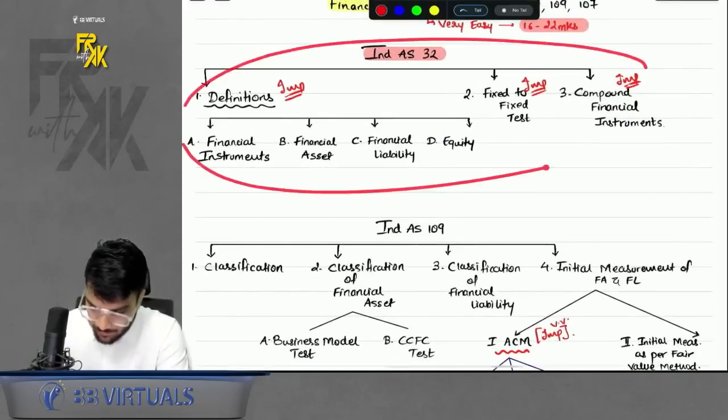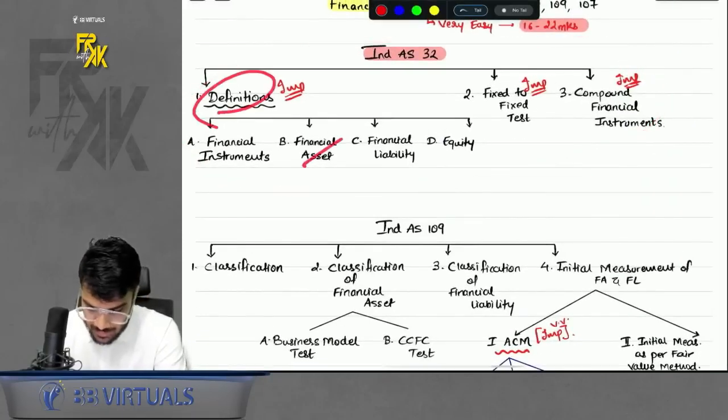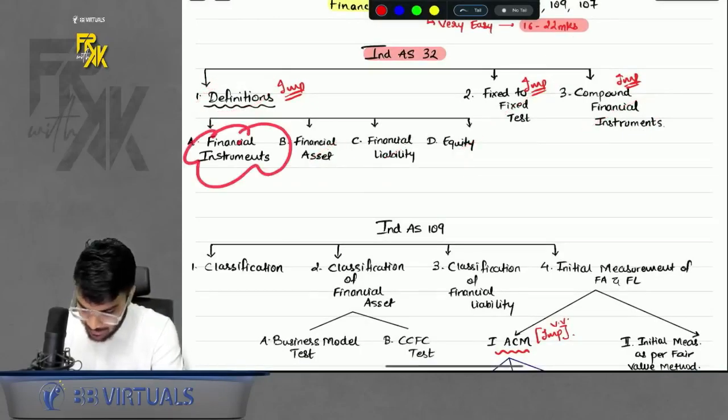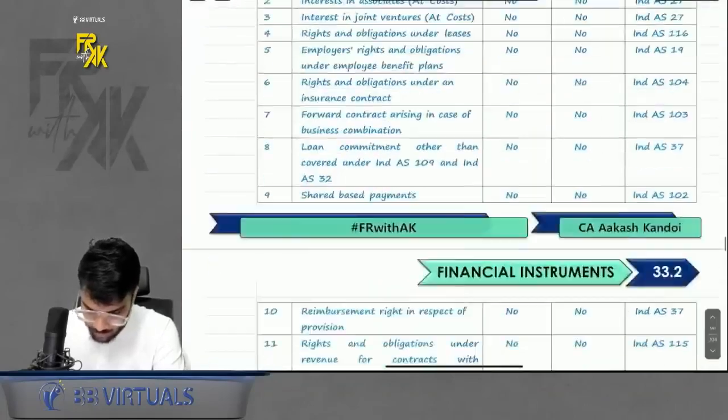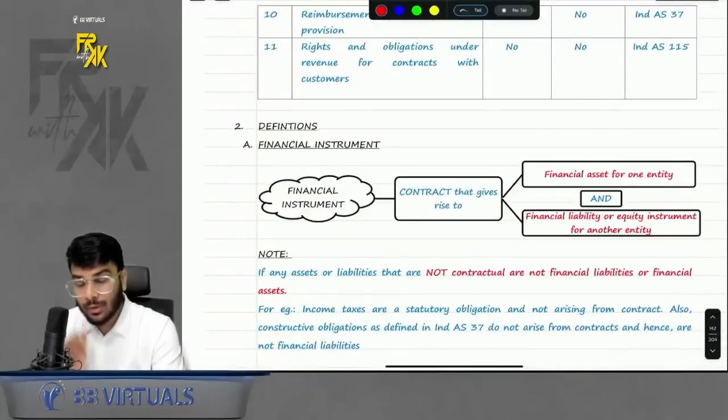See, all these definitions we have covered. The definition of financial asset, liability, equity, F2F and CFI. Acha, what about the definition of financial instrument, sir? It is a very simple definition. See, if you want to see the definition of financial instrument, now you can understand this definition.